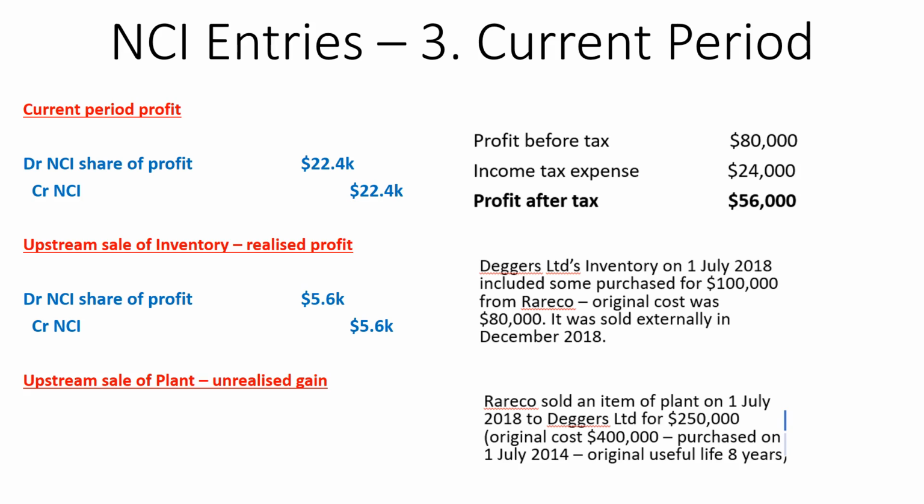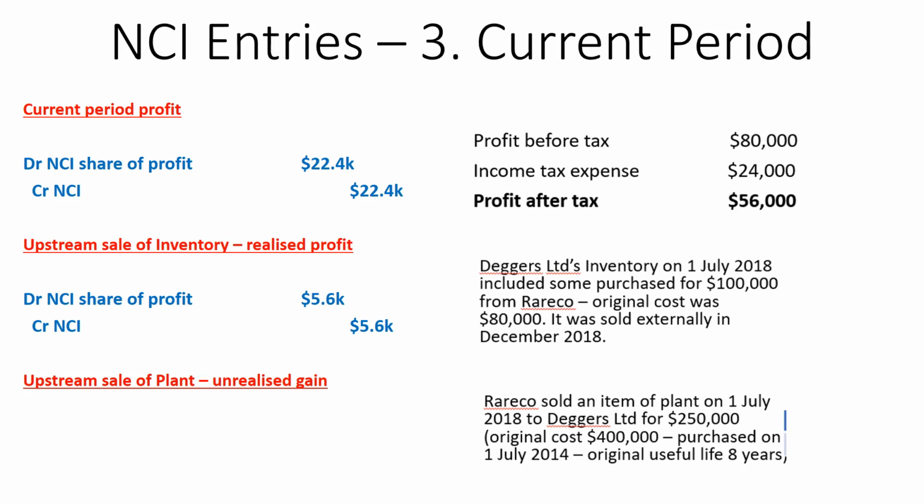So the next thing we do, we look at the upstream sale of the plant. So there's an unrealized gain. So Rare Co. sold an item of plant on 1 July 2018 to Deggers Limited for $250,000. So the original cost was $400,000 purchased on 1 July 2014 with an original useful life of 8 years.